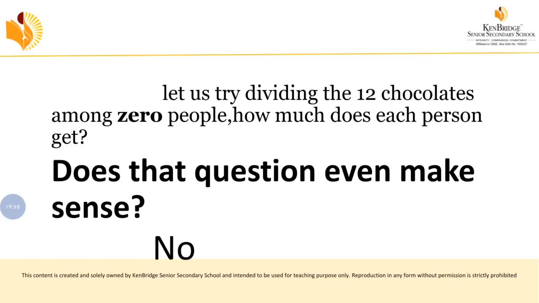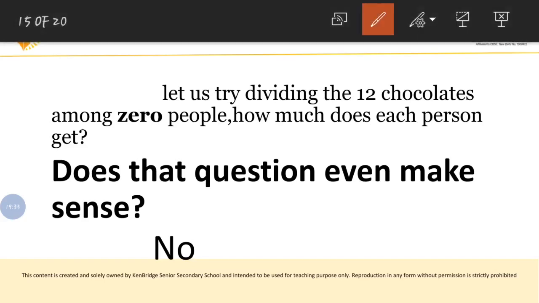So when you divide by 0, it does not have a value. If you are dividing any number by 0, for example 8 divided by 0, definitely you can't get any answer. How can you divide 8 by 0? You can't, right? You have 8 chocolates, and you have to share with 0 people.